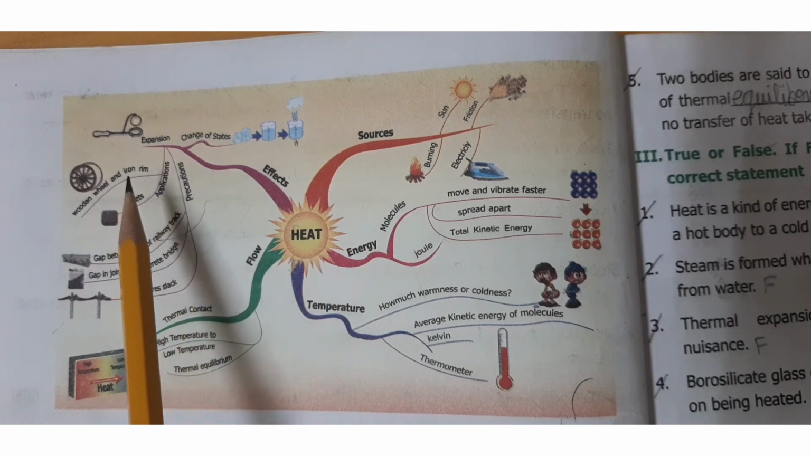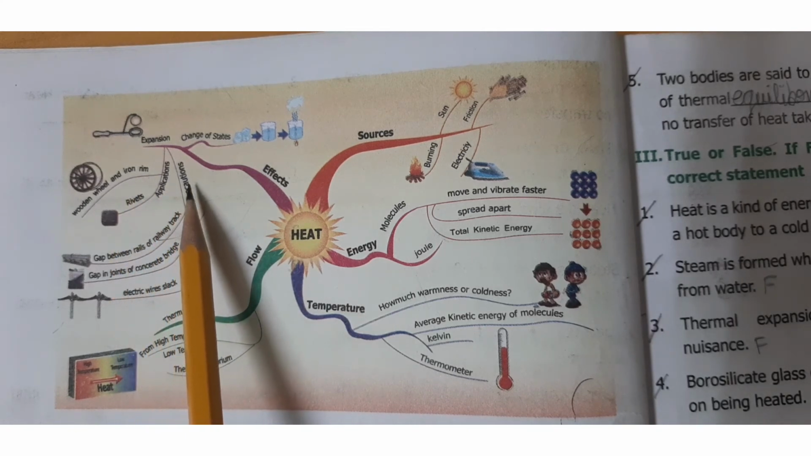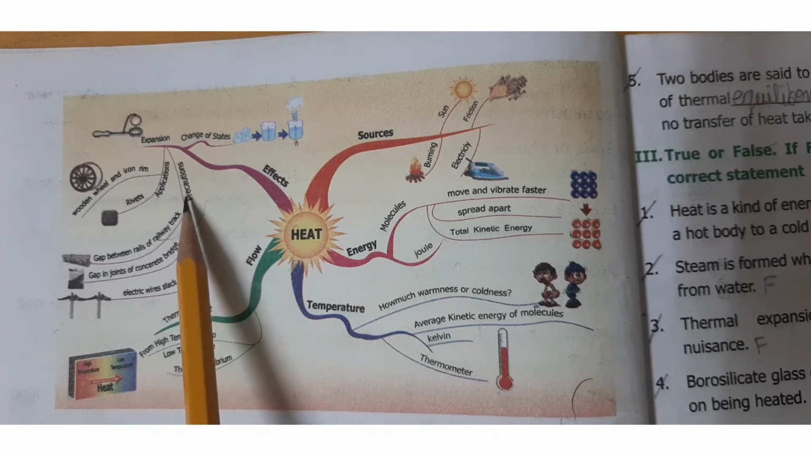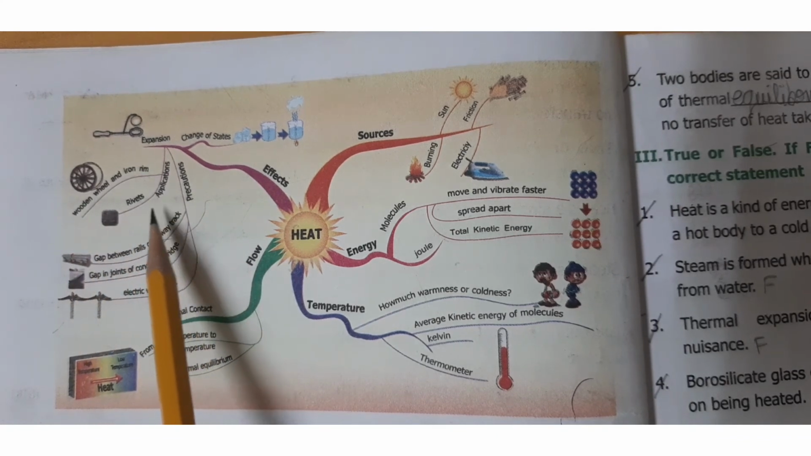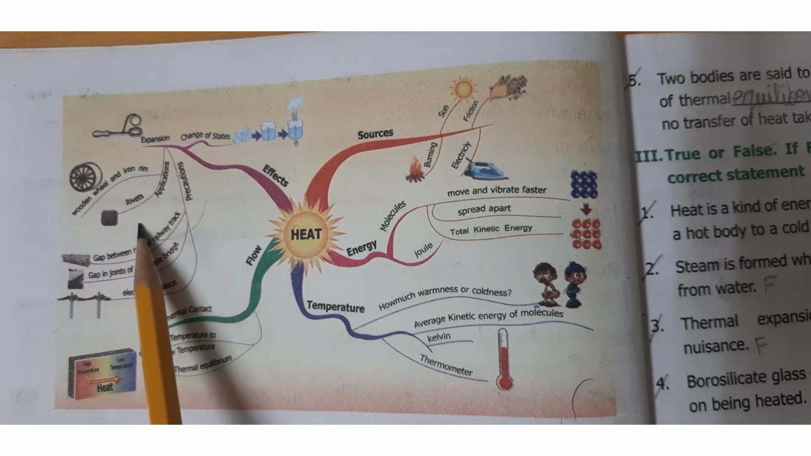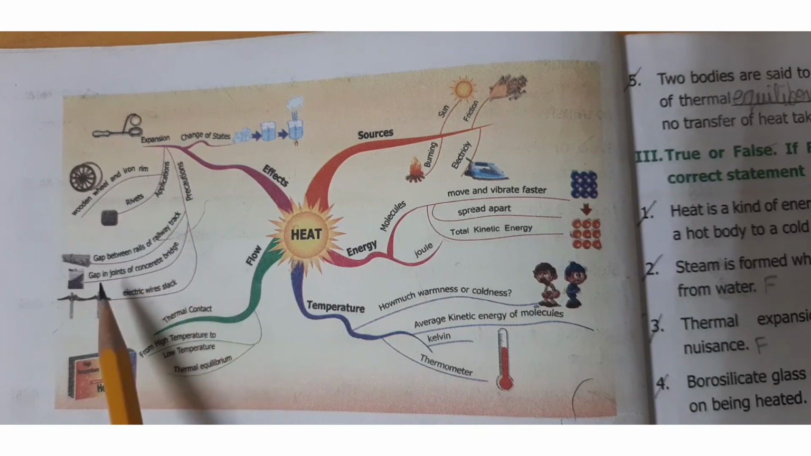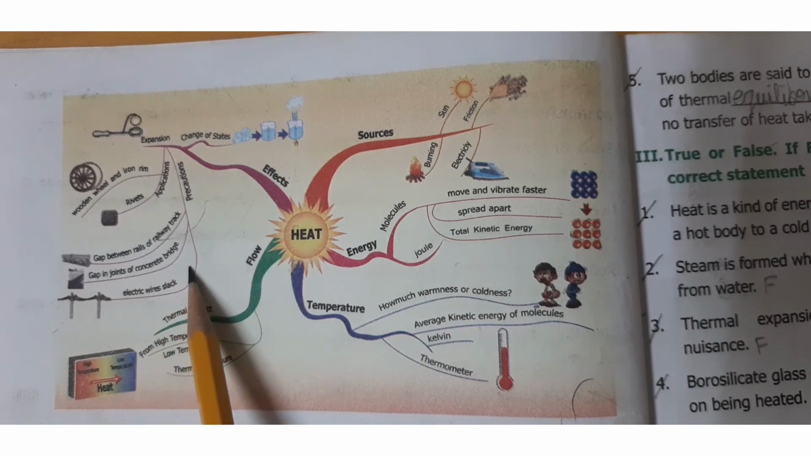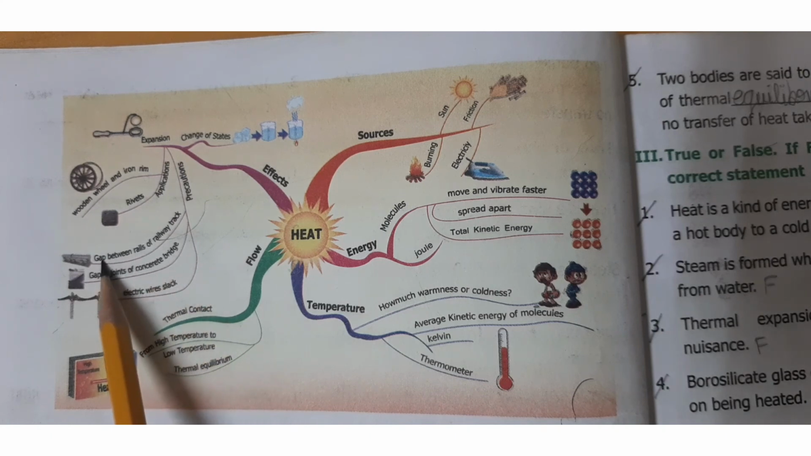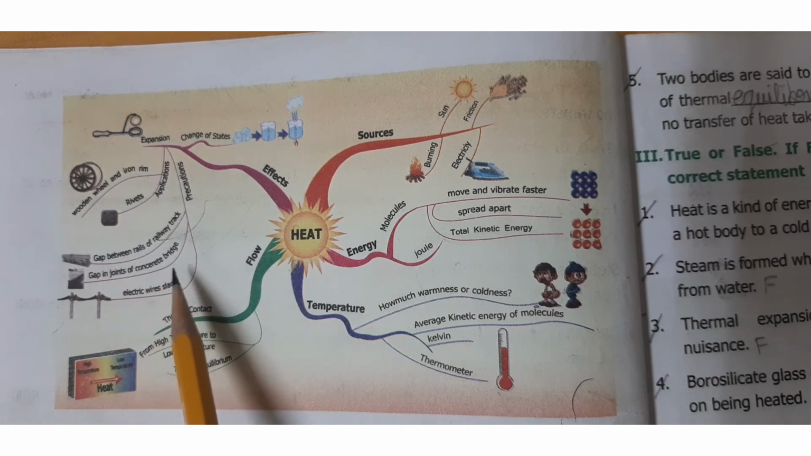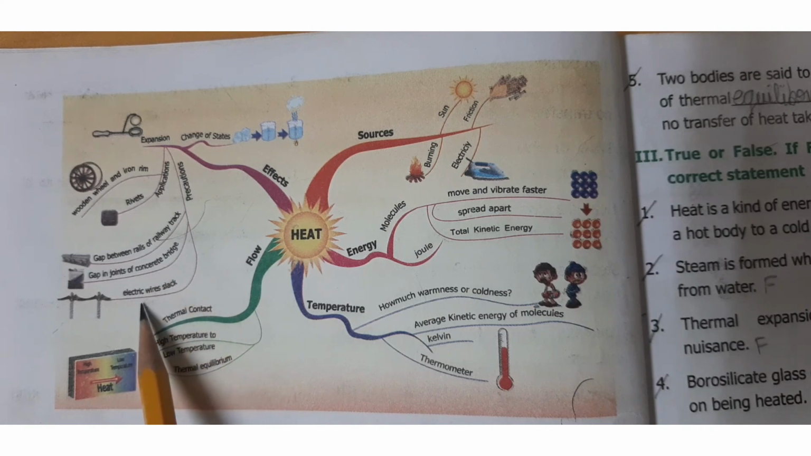Next one is the ring and ball experiment. The ball does not pass through the ring due to the thermal expansion on heating. The wooden wheel and iron ring are also due to thermal expansion. The gap in between the railway track and the gap in the concrete bridges are for the thermal expansion of the iron rod and the solid substances. The electric wire sag is due to the thermal expansion of the wire in summer time.